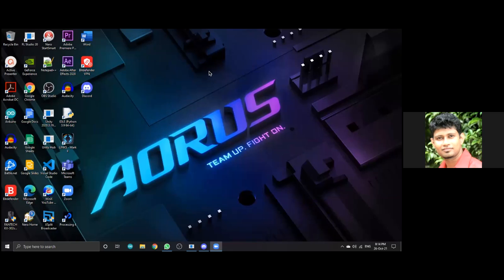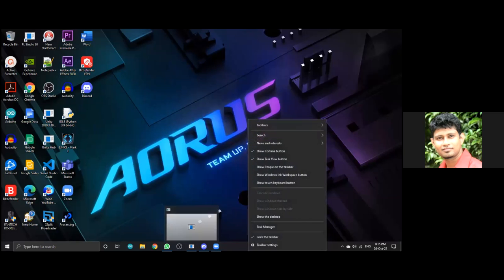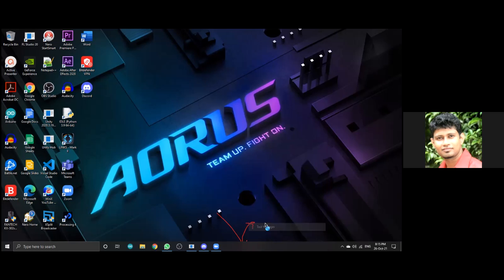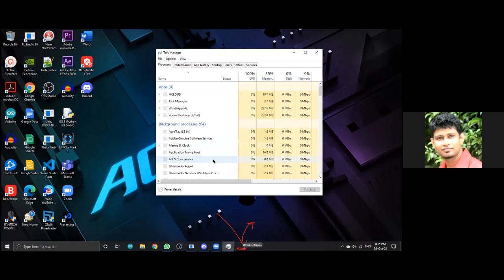Right, so let's see. You have a software, but it is not working properly, it's slowed down. The first place to look is the task manager. Right click on the task bar and then select task manager. There you can see the processes.